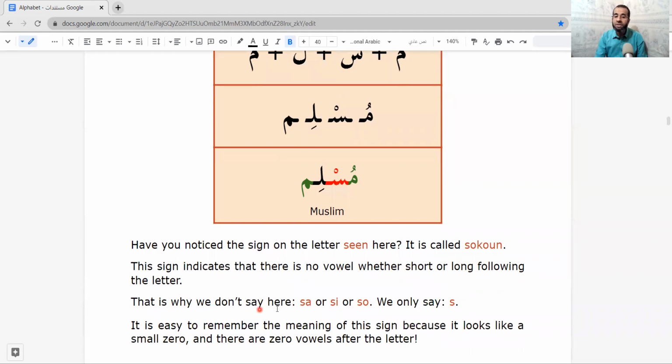We only say s, mus. It's easy to remember the meaning of this sign because it looks like a small zero, and there are 0 vowels after the letter.